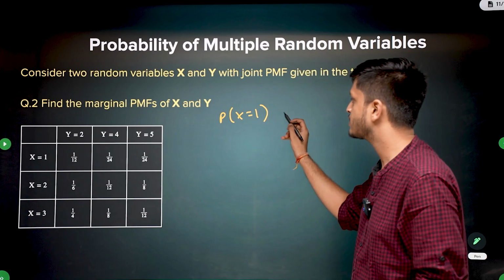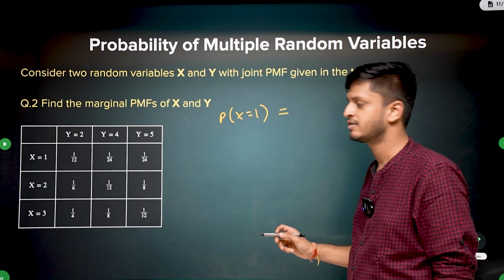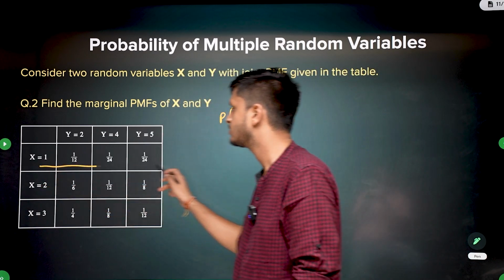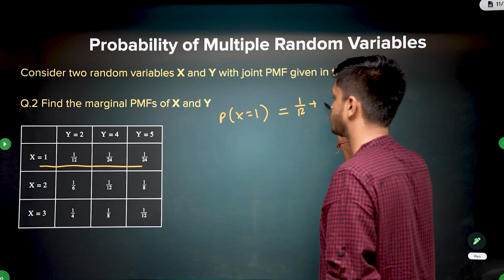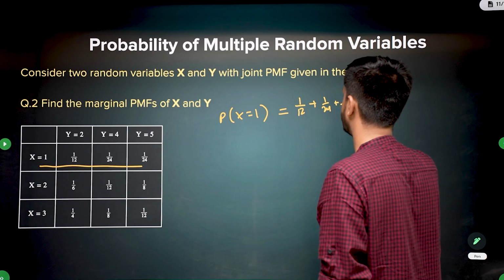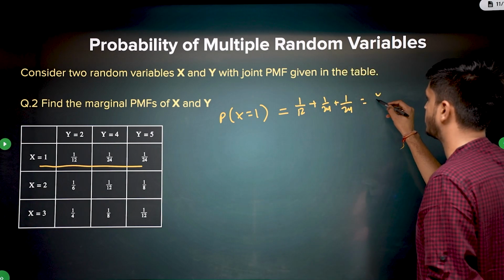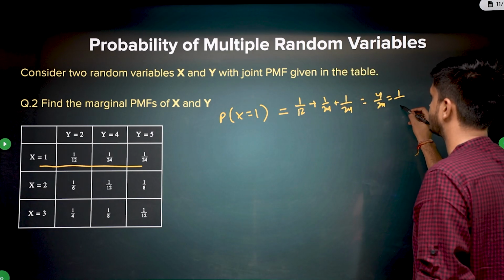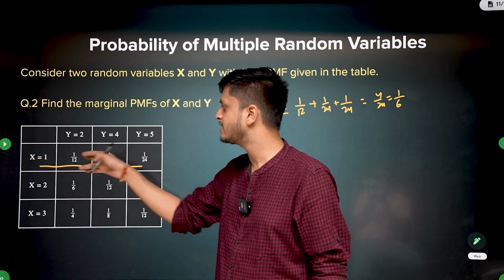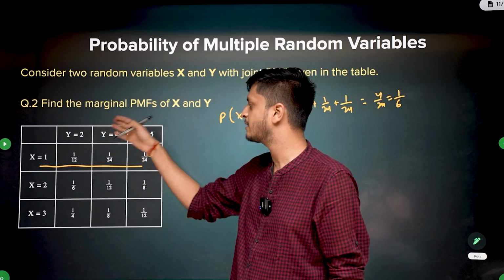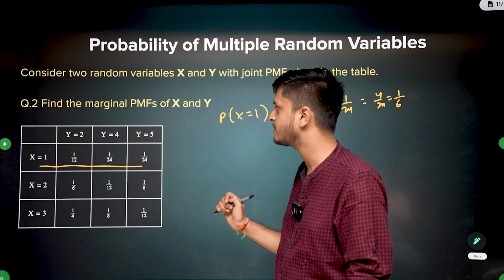Okay. So what is the marginal probability of x being 1? You just sum this entire row. So it will be 1 by 12 plus 1 by 24 plus 1 by 24. So it will be 2, 3, 4, 4 by 24, which is 1 by 6. Very easy, right? Marginal probability. What is the probability of x being 1? You just sum this, this and this, because y can be anything. It can be 2, 4 or 5. You're summing all these up.